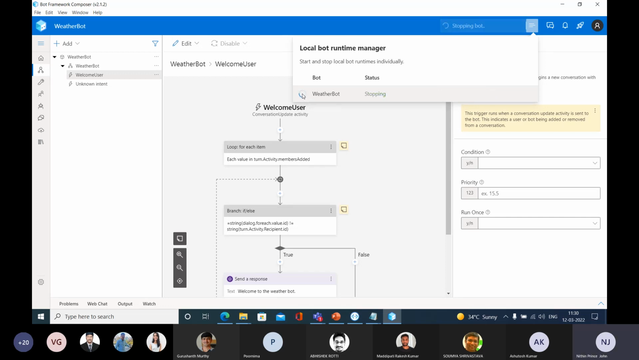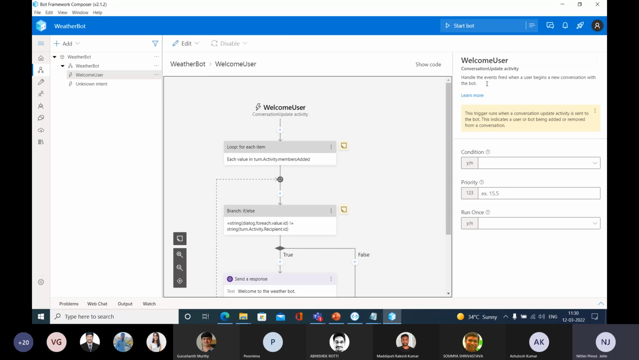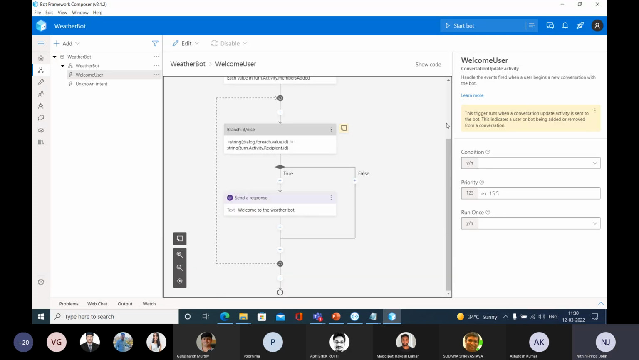The weather bot is stopping. So now we are at this page. The bot is able to give you a message like "welcome to the bot." And when we come down, this is the stop button, right? Look at the bottom. This circle is the stop. Before that, you can see an add symbol. Go to the last add symbol and click this.